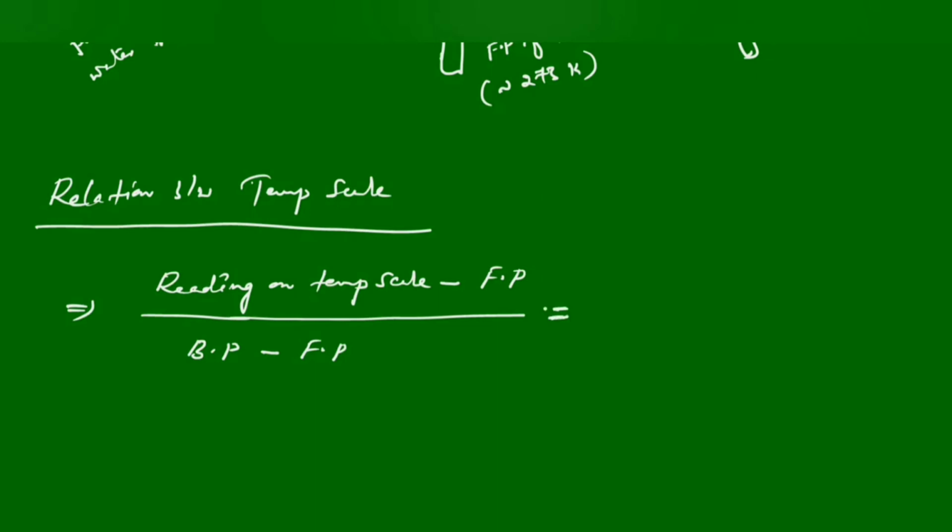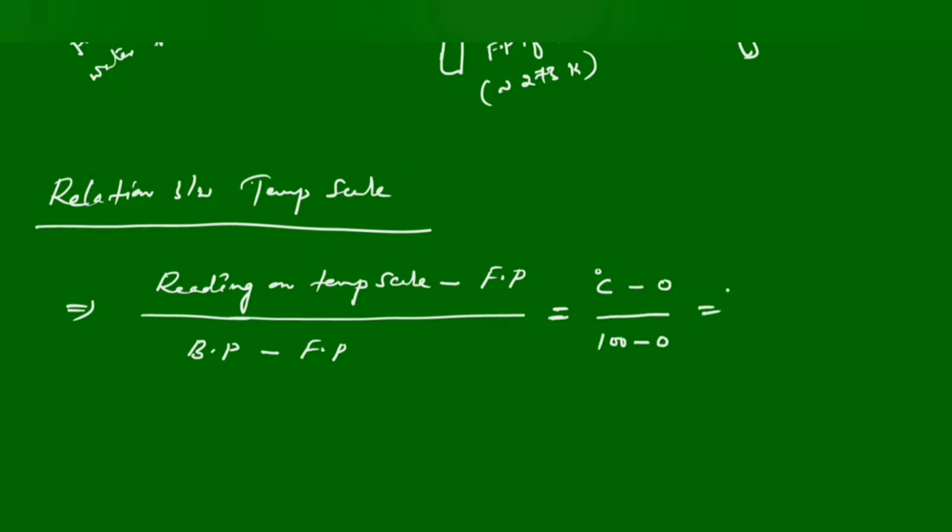For example, if I take degree Celsius, let us assume the reading in degree Celsius is C degrees Celsius, some x, minus the freezing point, which is 0 in the degree Celsius scale, over boiling point 100 minus freezing point 0.